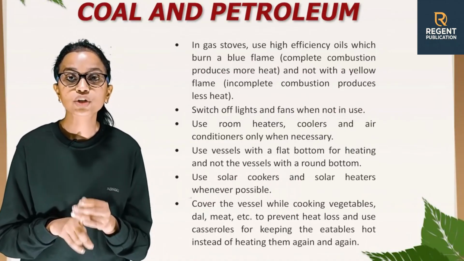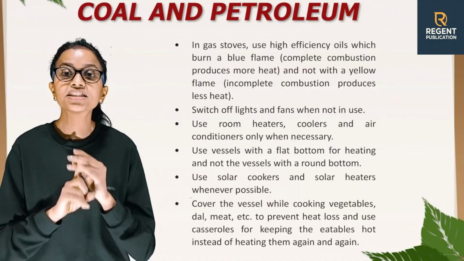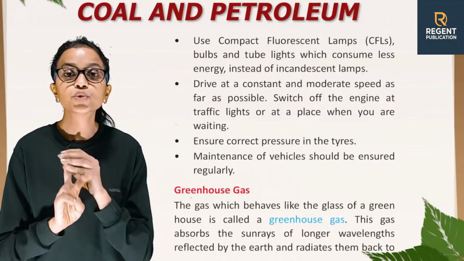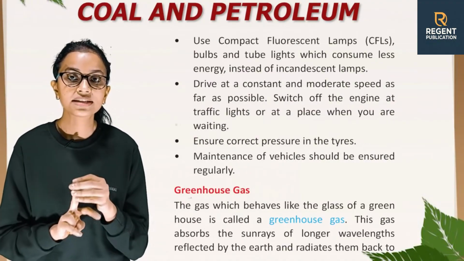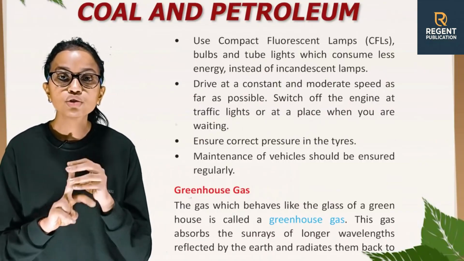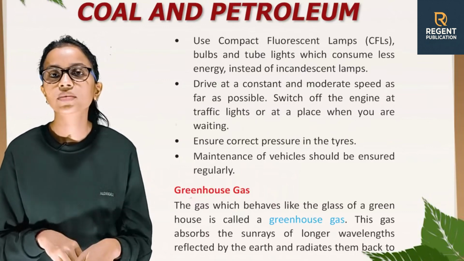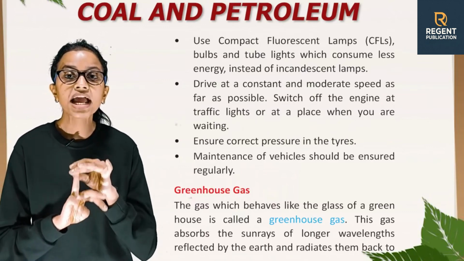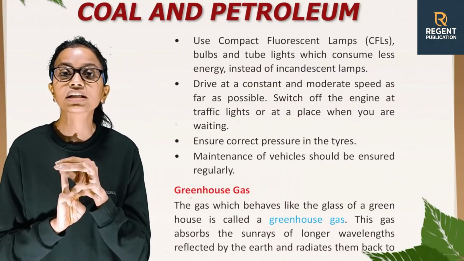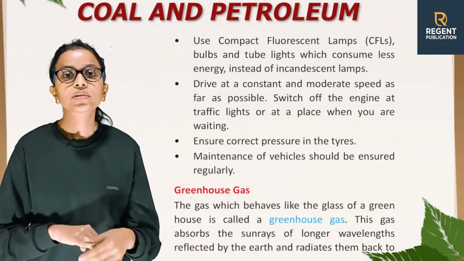meat, etc. to prevent heat loss, and use casseroles for keeping the eatables hot instead of heating them again and again. Use compact fluorescent lamps, that is CFLs, bulbs and tube lights, which consume less energy instead of incandescent lamps. Drive at a constant and moderate speed as far as possible. Switch off the engine at traffic lights or at a place when you are waiting.